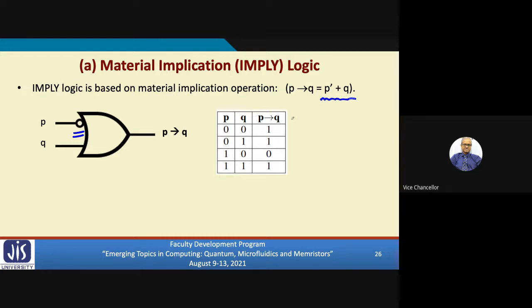In terms of the truth table, you see, the truth table will look like this. For all combinations other than 1, 0, the output will be 1. Only for the 1, 0 combination, where P is 1 and Q is 0, so P bar will also be 0, only then the output will be 0. Otherwise, the output will be 1. Right? Let us see how this material implication can be implemented using memristors.